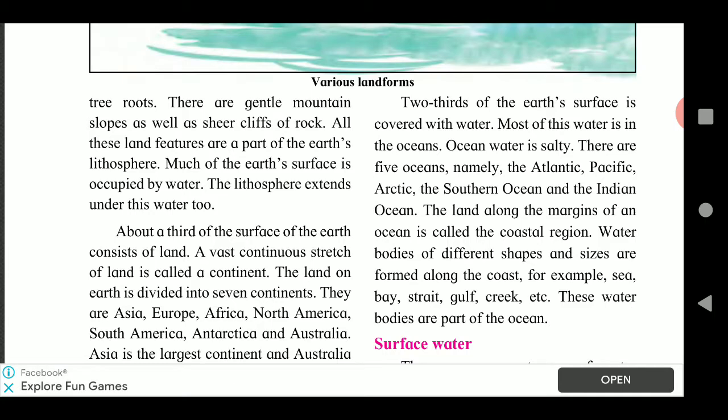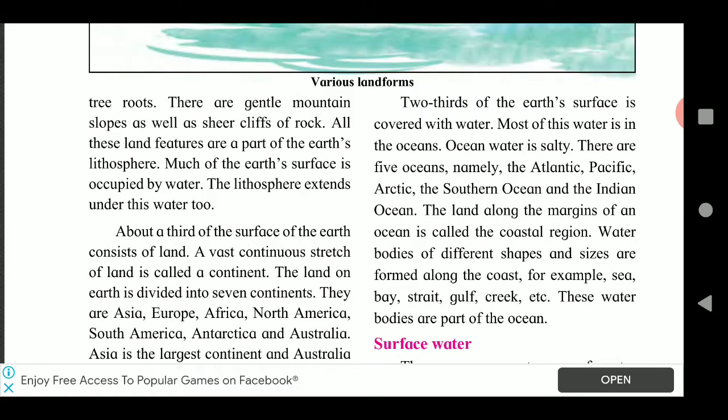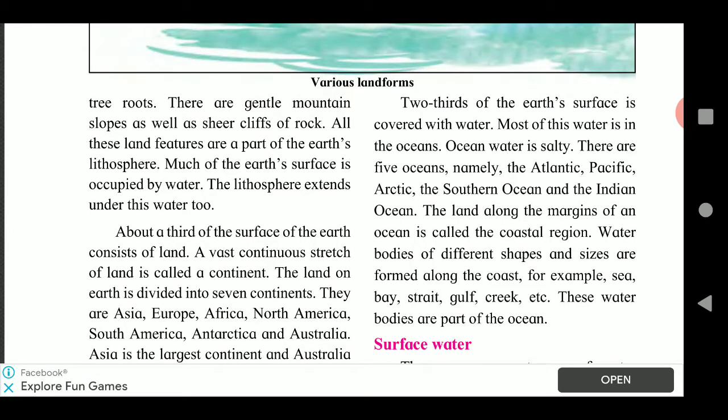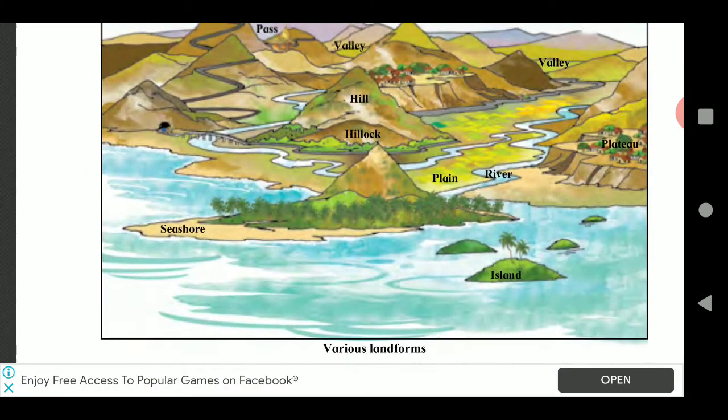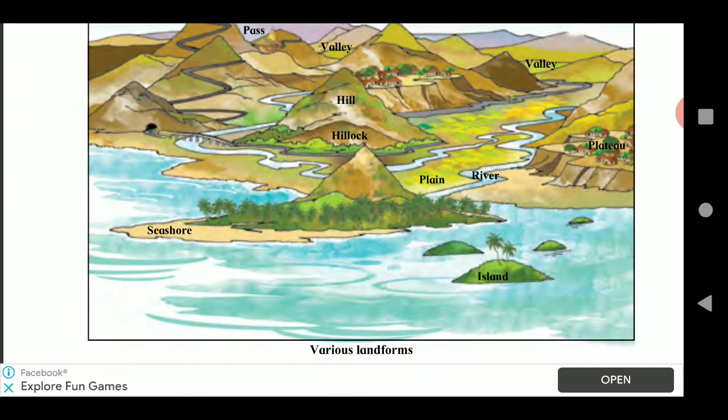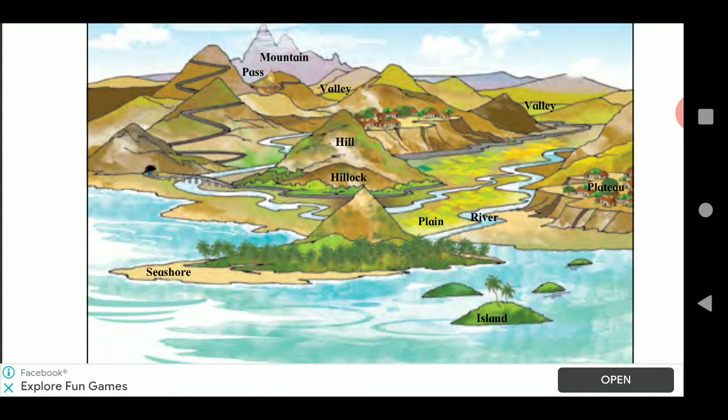And the unevenness gives different shape to the land in different places. They are called landforms. In the picture above, you can see some landforms like the plain, hill, mountain, etc. Here we can see the various landforms like mountain, pass, valley, hill, hillock, plain, river, plateau and island.